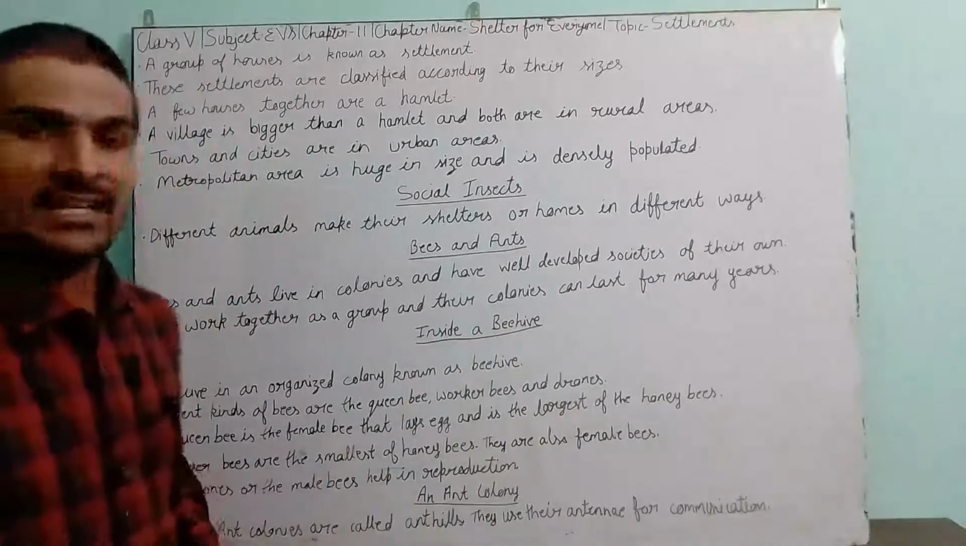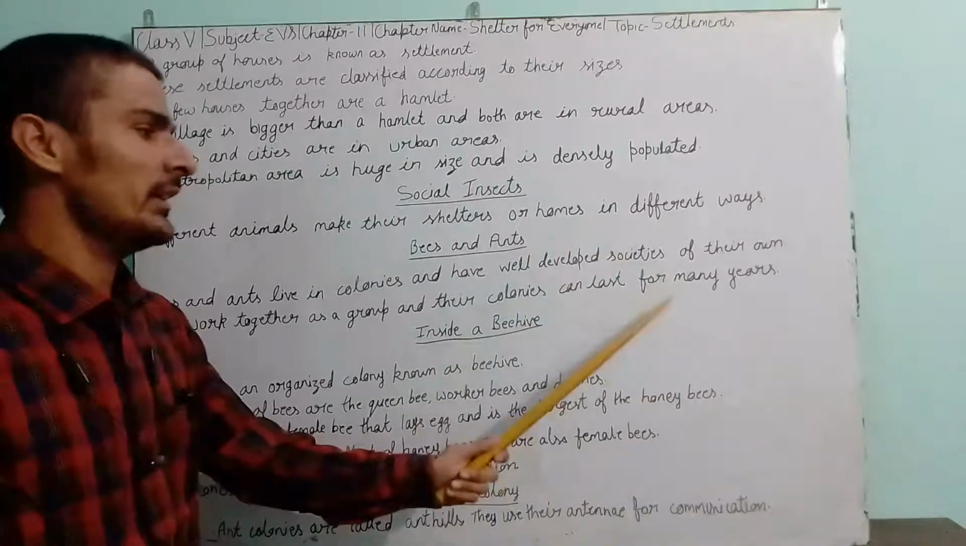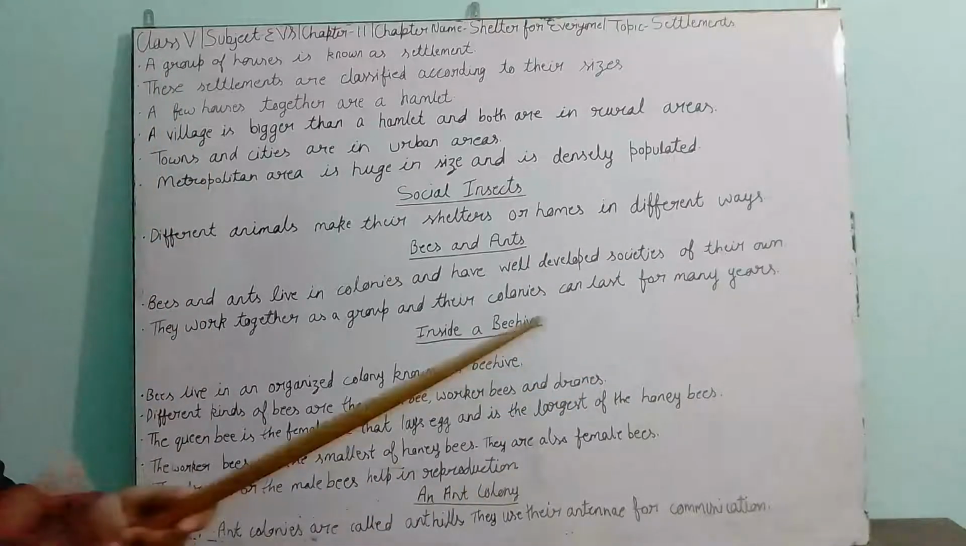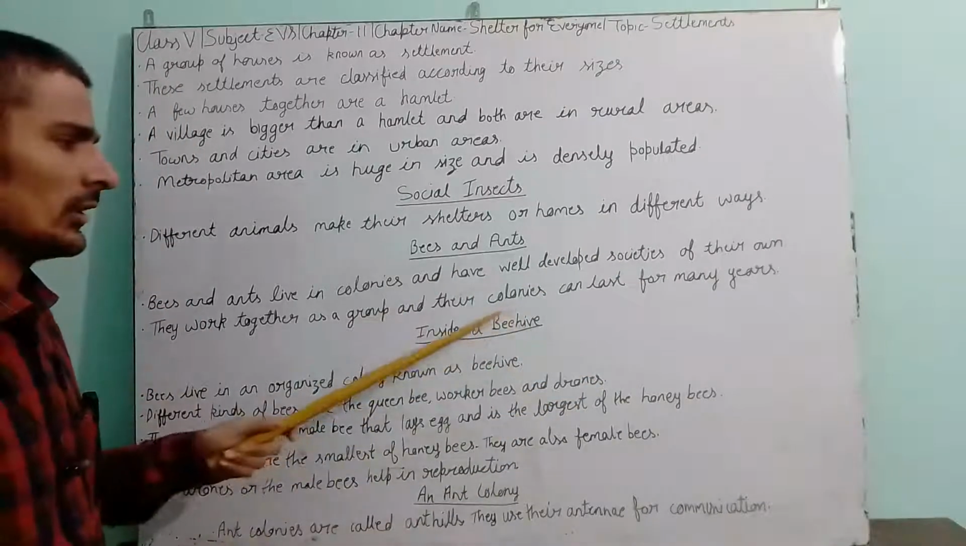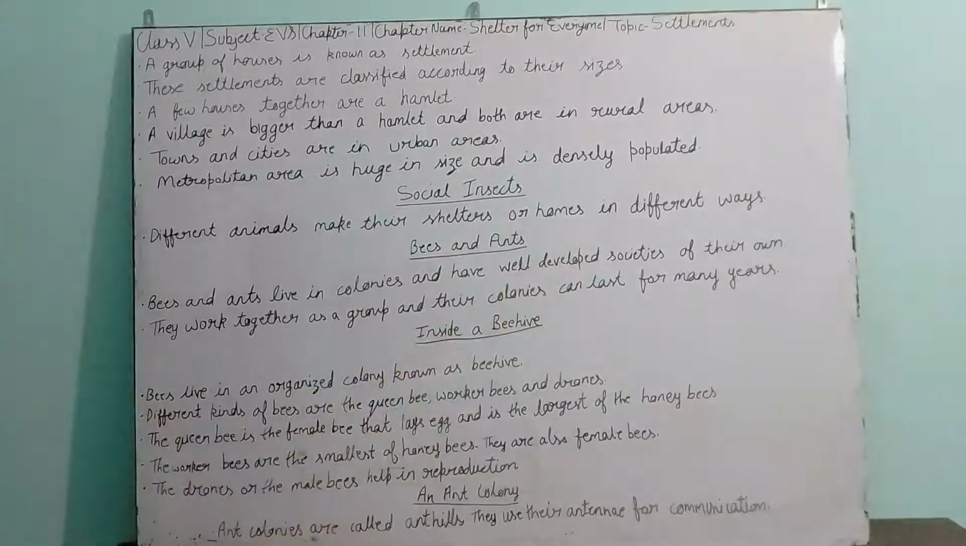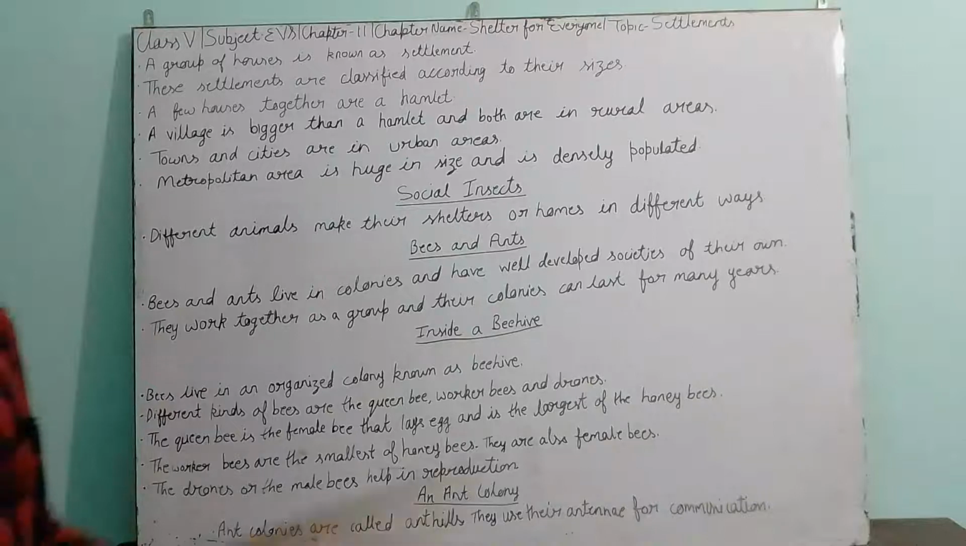You can understand that if their colonies last for many years, that means their colonies are definitely made in a strong way. Their houses are very strong, their colonies are very strong, so they can stay for many years. Inside a beehive.